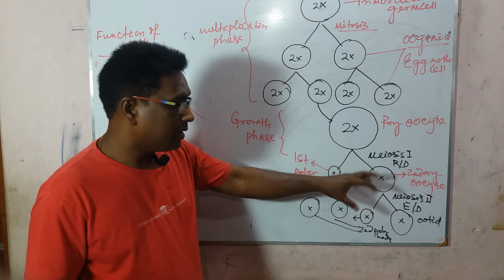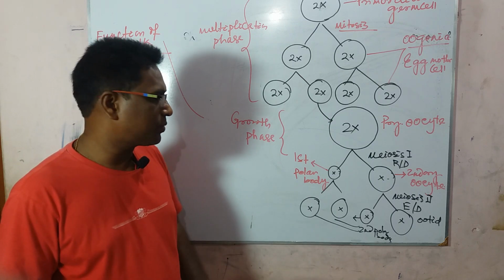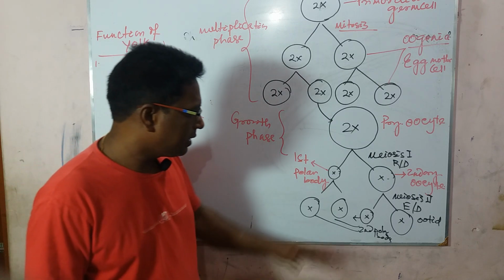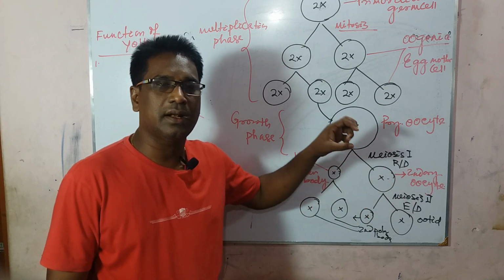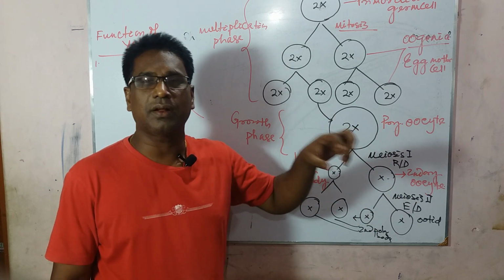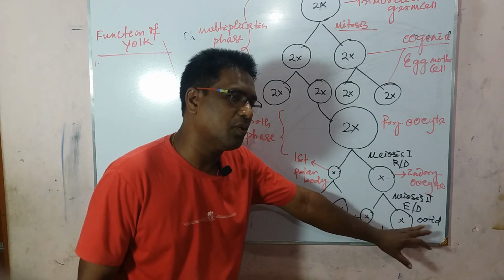Students, during ovulation, on the 14th day of the menstrual cycle, in the ovulatory phase, the secondary oocyte is released and enters the fallopian tube, not a matured ovum.